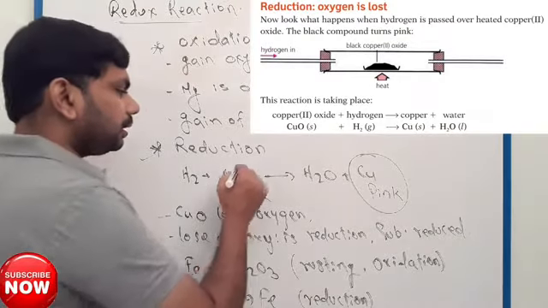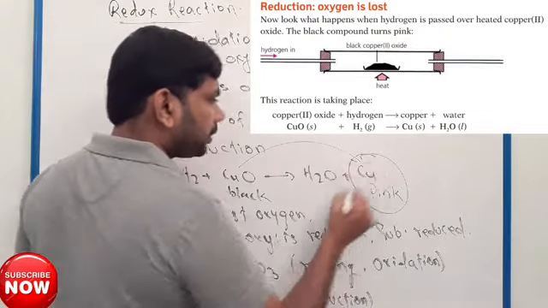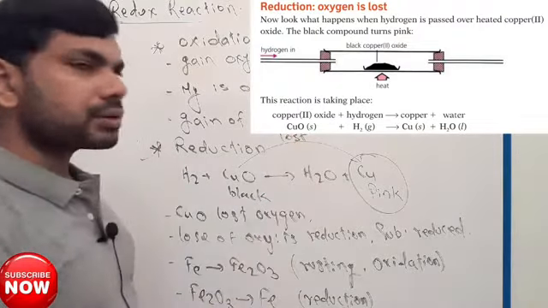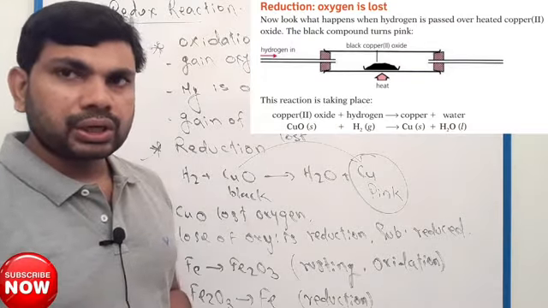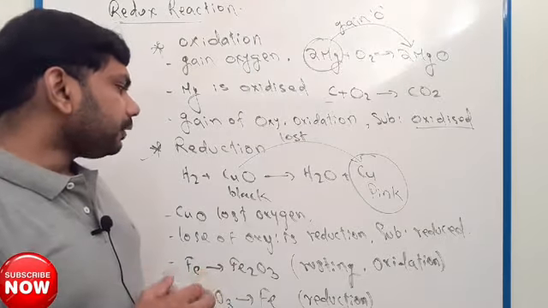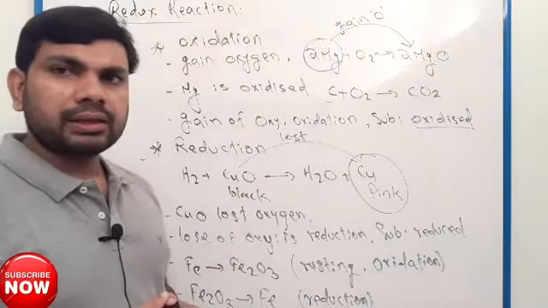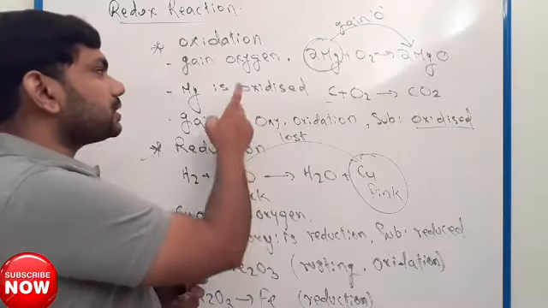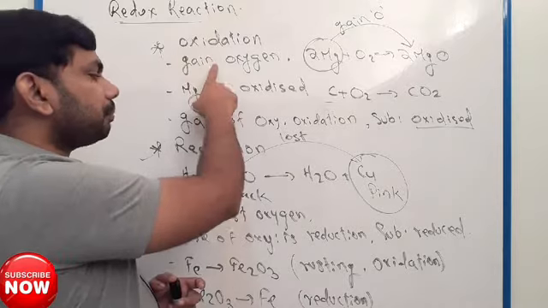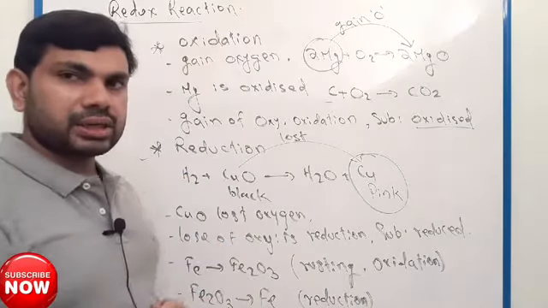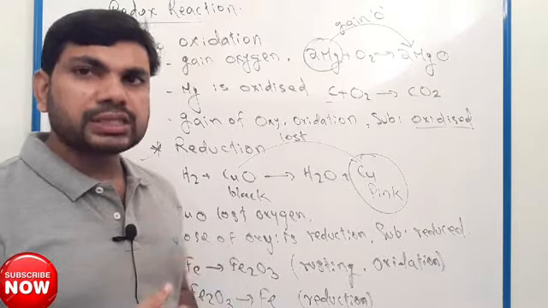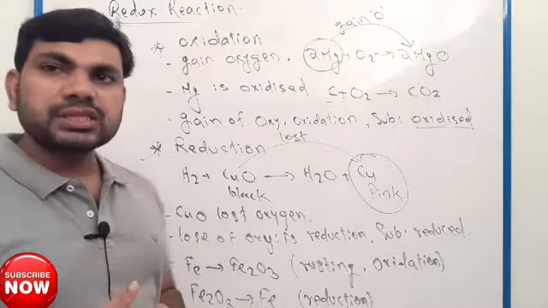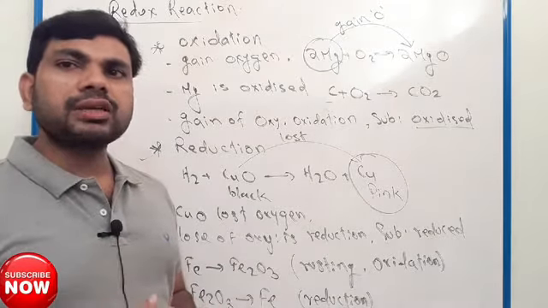When you consider this chemical reaction, copper oxide lost oxygen. A substance losing oxygen, this type of chemical reaction is called reduction. Gain of oxygen is oxidation. Loss of oxygen is reduction.